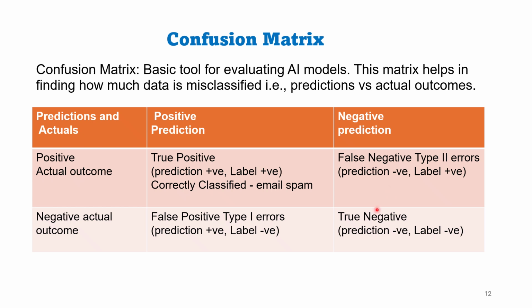Moving on to the second row, first column. In this case, label was negative, prediction was positive. Predicting an email as not spam when email is actually spam. This is known as type 1 error. Next, second row, second column. This is true negative. Label was negative, prediction also negative. In this case, email is correctly classified as not spam email.